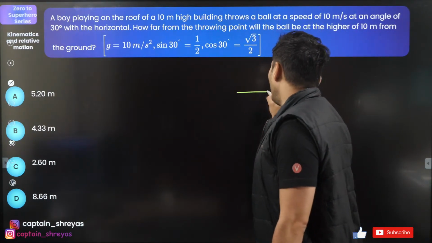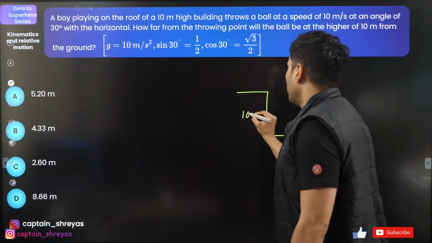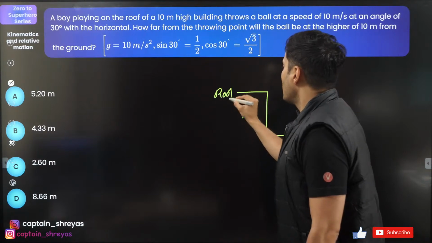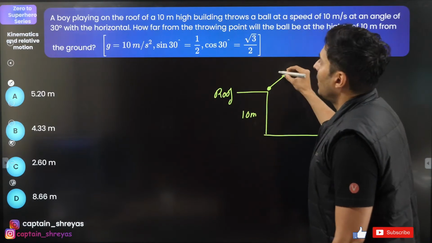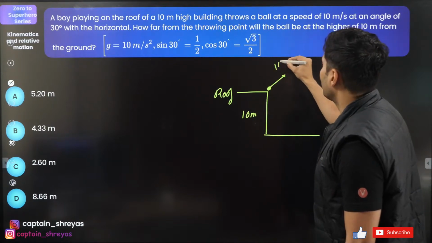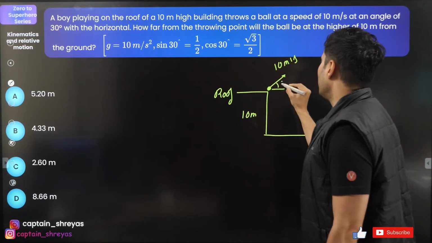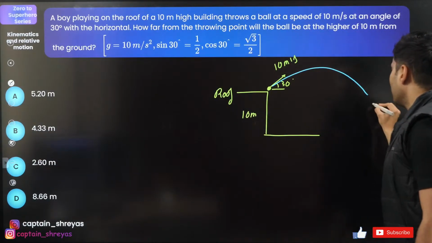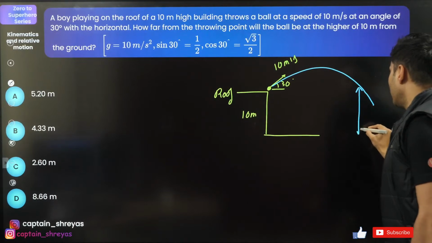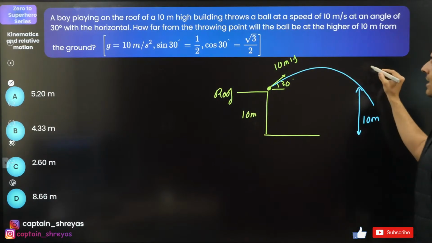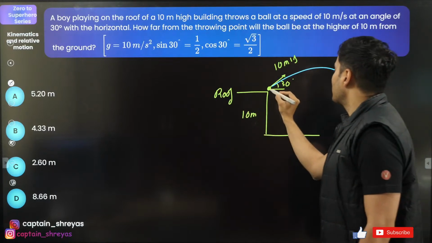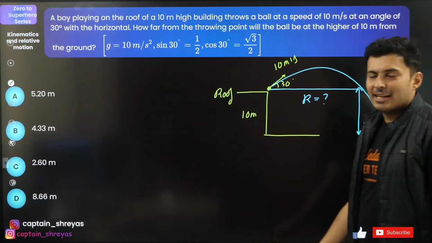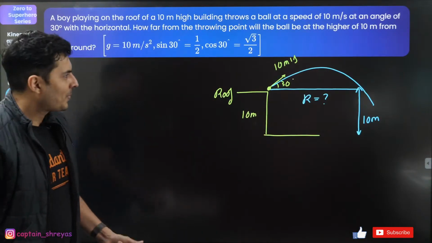Let's see. So the boy is at a height of 10 meters from the ground on a roof. This is the roof of the building. He throws the ball at an angle of 30 degrees, speed of 10 meters per second, 30 degrees. The question is, after some time, the ball will again come at a height of 10 meters. Question is, at what distance will that ball come at that same height? That means the range. Isn't it a range?